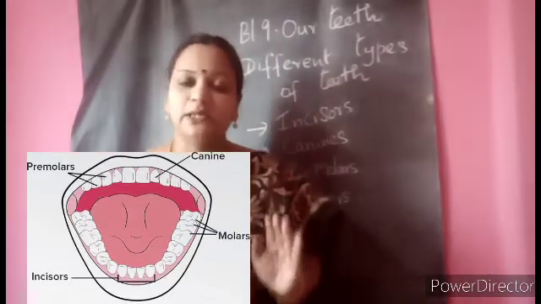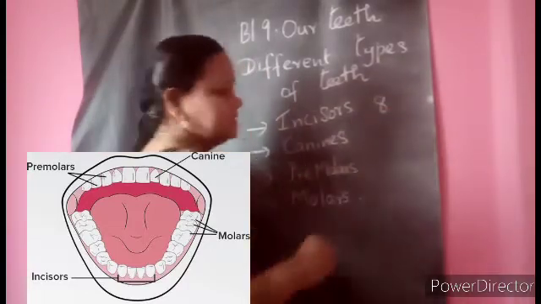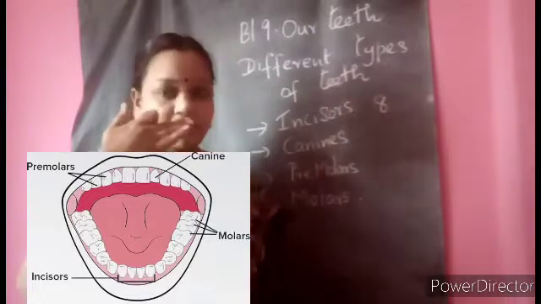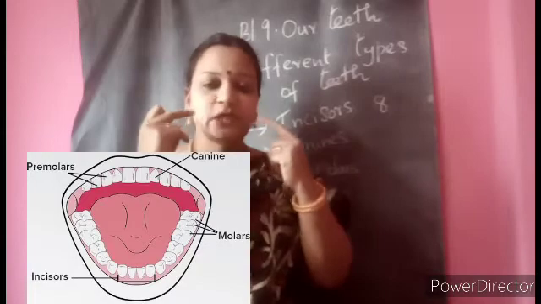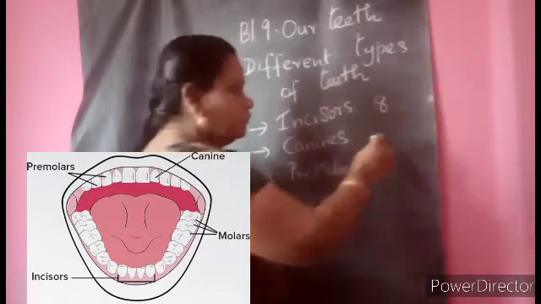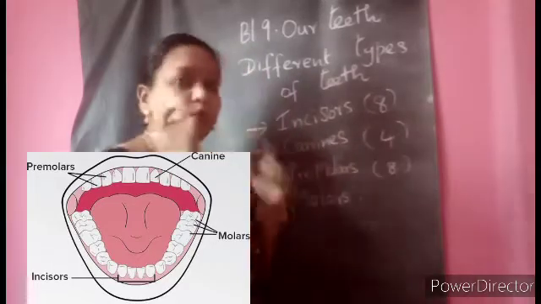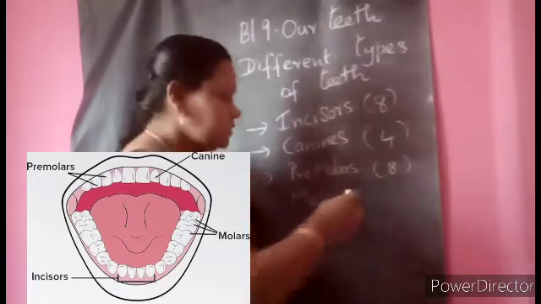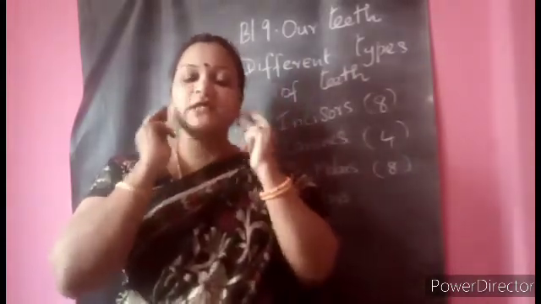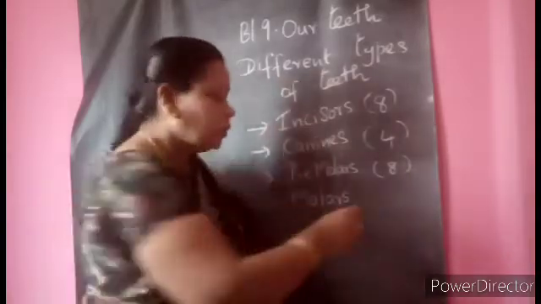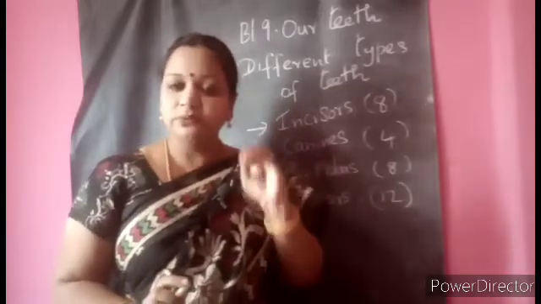But if you take an adult, how many incisors will the adult have? An adult will have 8 incisors, 4 on the upper jaw and 4 in the lower jaw. And how many canines will they have? 2 on the upper jaw and 2 in the lower jaw. So 4 they will have. Then how many premolars, children? 8, no? 2, 2, 2, 2. Yes, so that is also 8. And molars 3, 3, 3, 3. This side, the left side, the right side, and again the lower jaw the same way. Totally 12. So an adult will have totally 32 teeth.